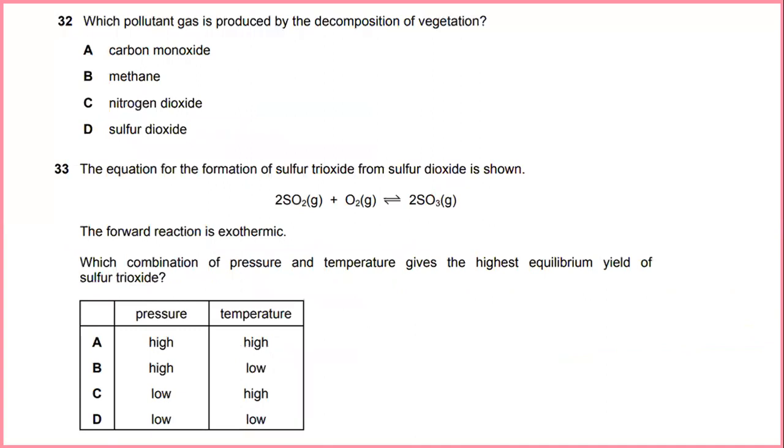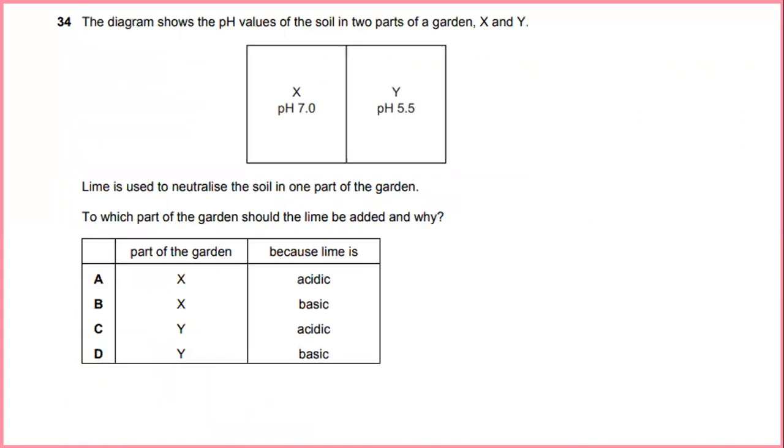Which pollutant gas is produced by the decomposition of vegetation? Methane gas is produced when microorganisms in the ground decompose waste. The answer will be B. The equation for the formation of sulfur trioxide from sulfur dioxide is shown. The forward reaction is exothermic. Which combination of pressure and temperature gives the highest equilibrium yield of sulfur trioxide? The answer will be high pressure and low temperature.